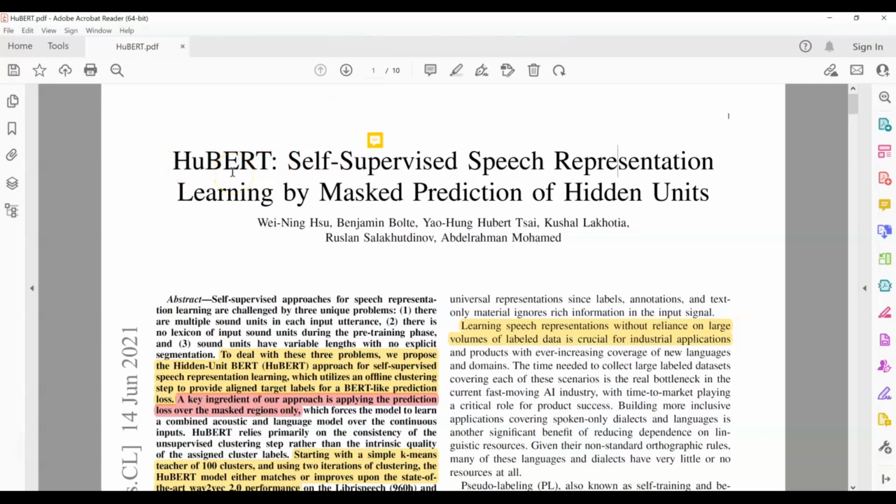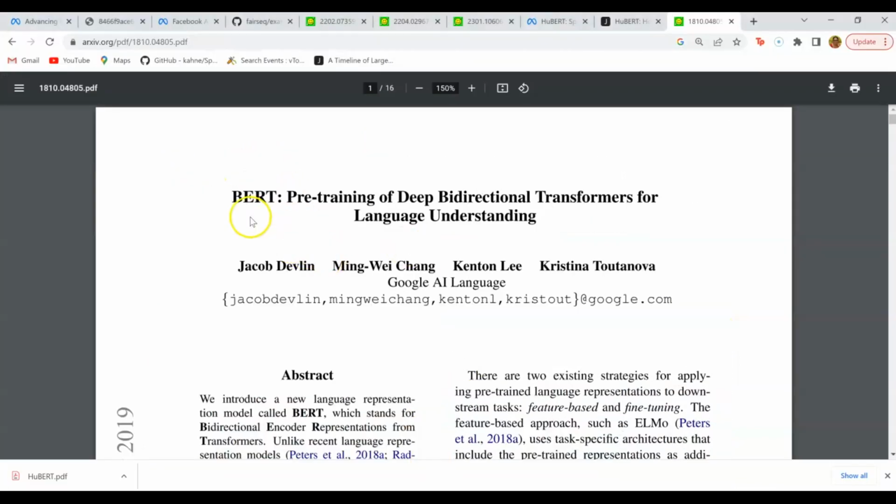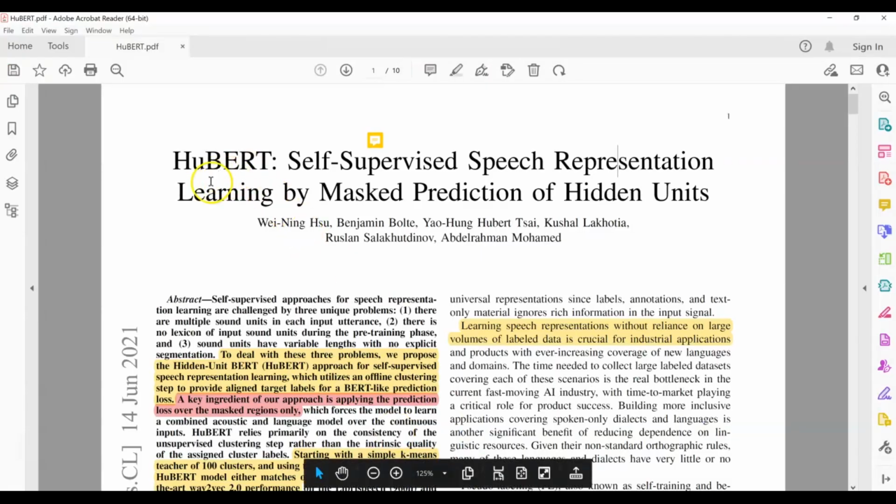Now, if you are in the field of NLP, you may have already read a phenomenal paper called BERT. If you haven't read that, I highly encourage you to read this paper because this is one of the phenomenal papers in NLP for processing text. In this paper, the authors present a technique called masked language modeling for training a model. And this same technique is used by HuBERT, but the difference is that here they're applying BERT for speech.